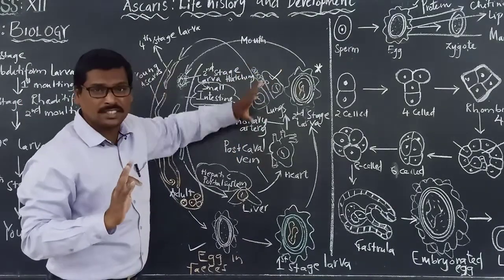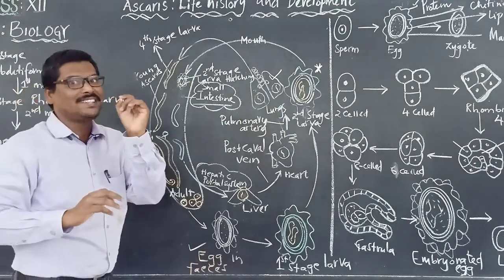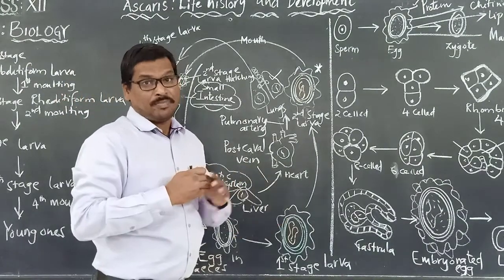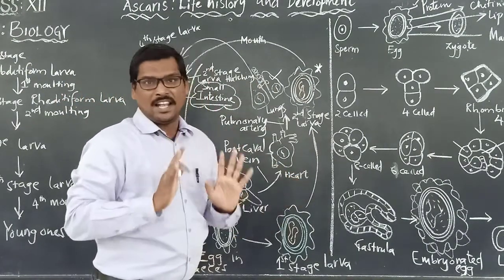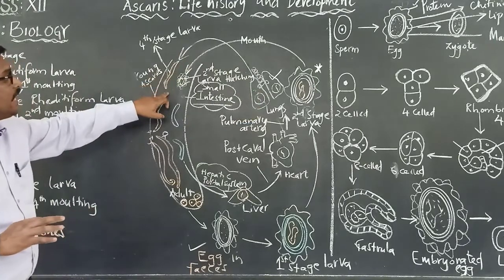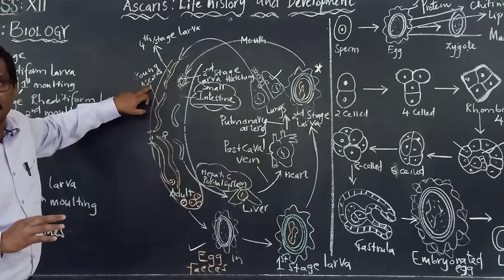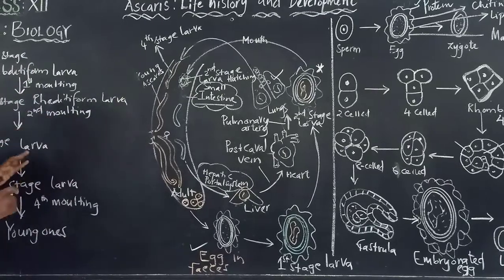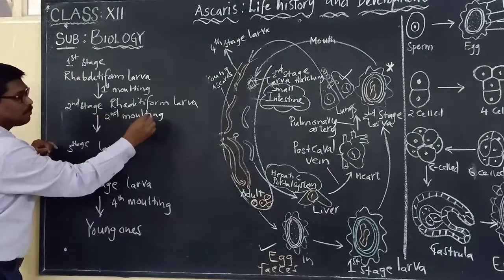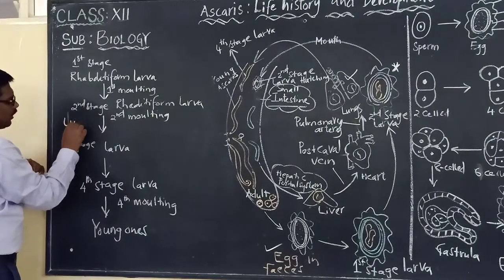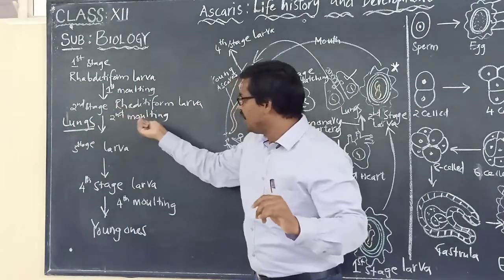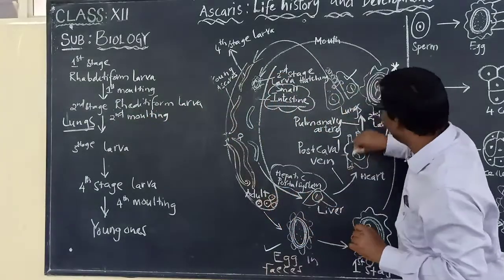Now, inside these lungs, what is present? It is the second stage larva that reaches the lungs. Now, this second stage larva is entering again back into the intestine. Now we have to be very careful here. The second stage rhabditiform larva reached the lungs. So from here it came here.